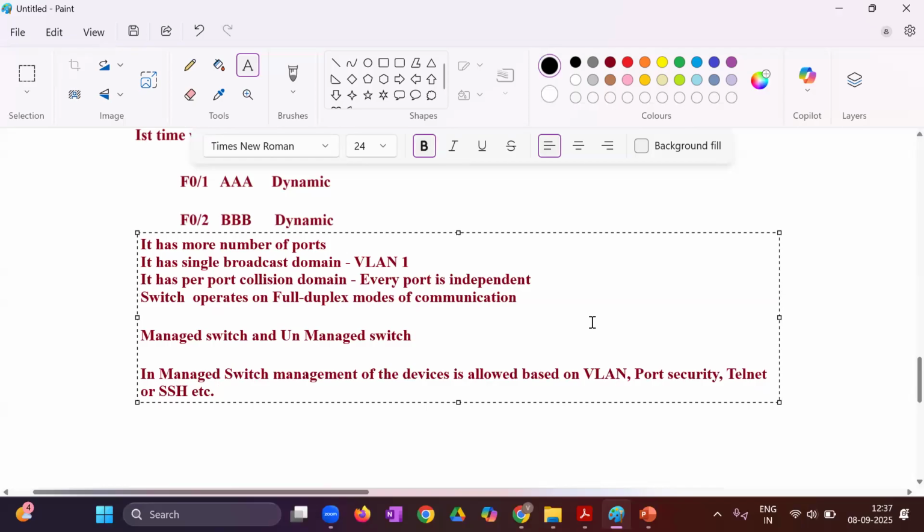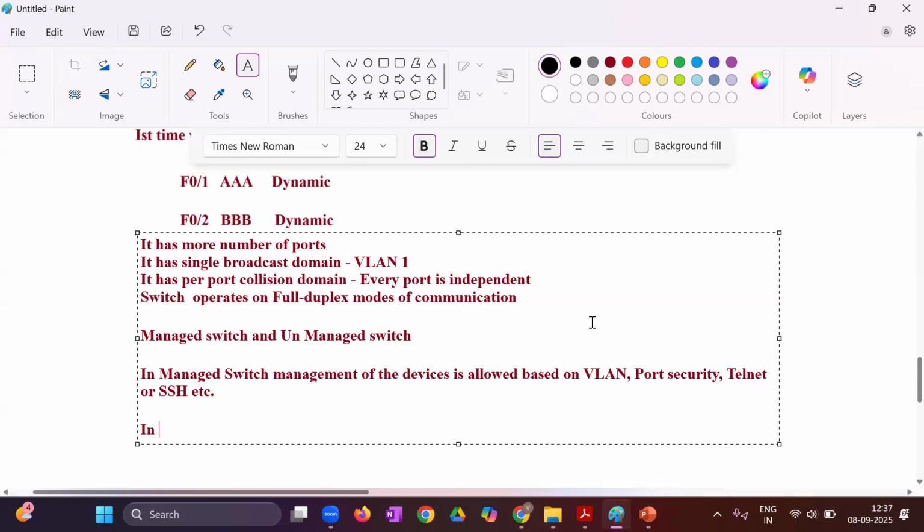Unmanaged switch, just plug and play. In unmanaged switch, the plug and play concept is there. It means there is no other feature like you will be doing management here. Okay. So what do we use now? Managed switch.